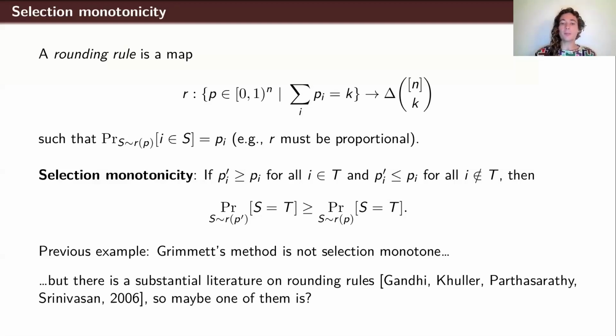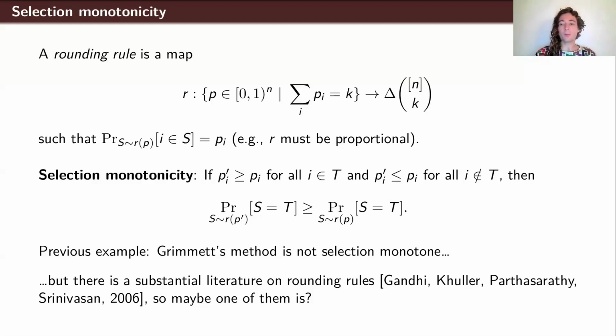However, it turns out there's actually substantial literature on so-called dependent rounding rules in statistics and computer science. On this slide is a reference if you want to read more about some of these applications, specifically for approximation algorithms. We have looked at several of these rules to see if some of them satisfy this notion of selection monotonicity. And we're very dismayed to find that a lot of the rules actually don't, and in surprising ways, with very subtle counterexamples. I don't have time to talk about it in this talk, but if you read our paper, we go through several rules and show counterexamples for them.